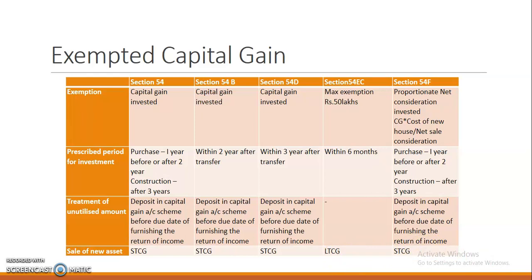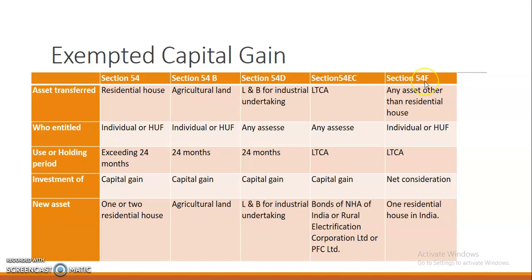And then the last exemption, section 54F, any asset other than a residential house. So here we can transfer any other asset other than a residential house. It is also applicable to individual or HUF. The holding period is 36 months because it is a long-term capital asset. Here the investment is net consideration. If there are any expenses at the time of selling the goods, they can be deducted from the sales.